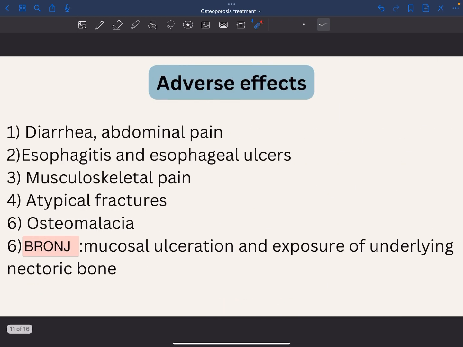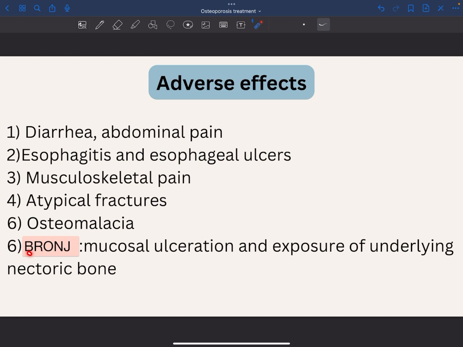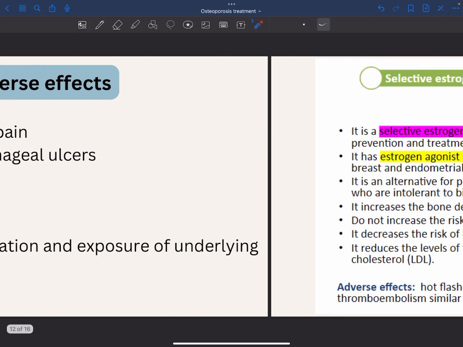Okay, so now the adverse effects of bisphosphonates. We have GI related, for example diarrhea, abdominal pain, esophagitis, and esophageal ulcers. Also, there is something called bisphosphonate-related osteonecrosis of the jaw, which is mucosal ulceration and exposure of underlying necrotic bone. Okay, and MSK-related effects: musculoskeletal pain, atypical fractures, and osteomalacia. Osteomalacia is when the bones are weakened because of the lack of vitamin D.